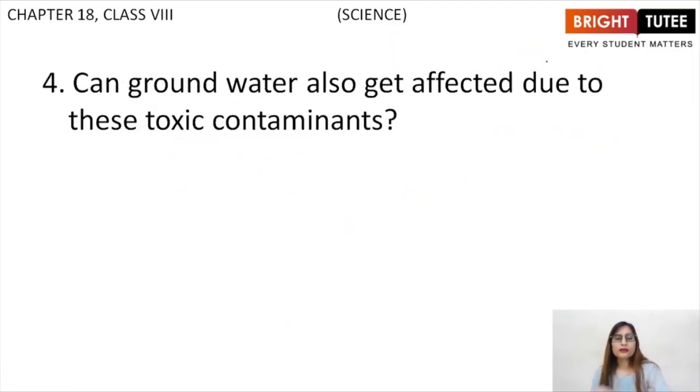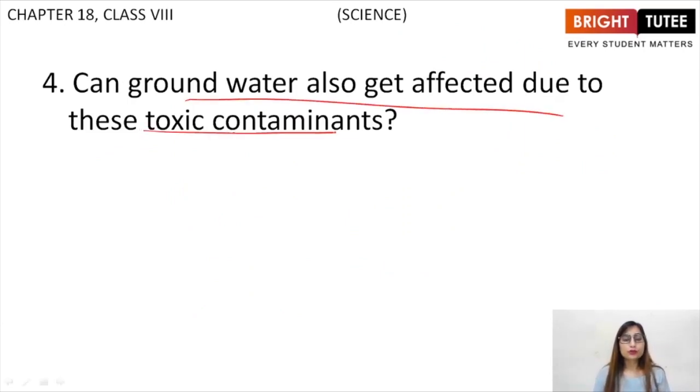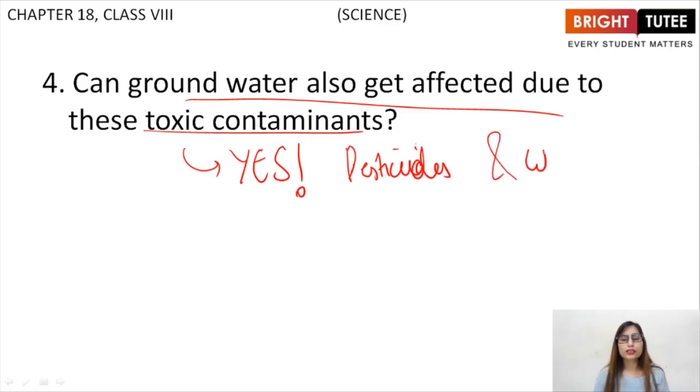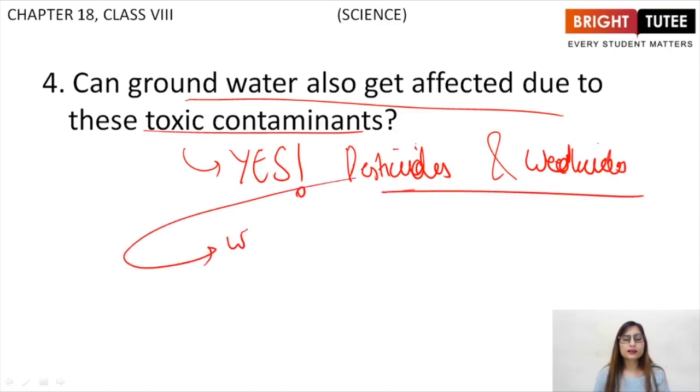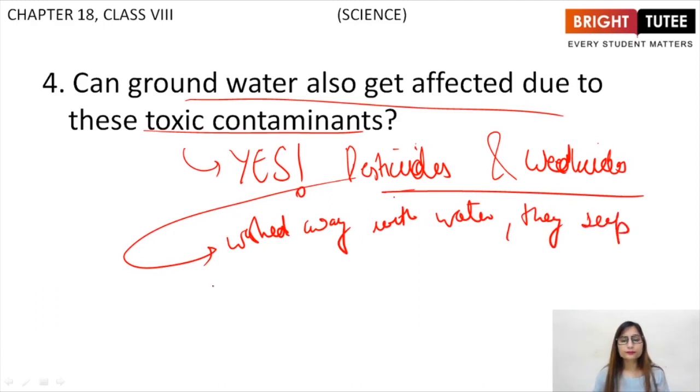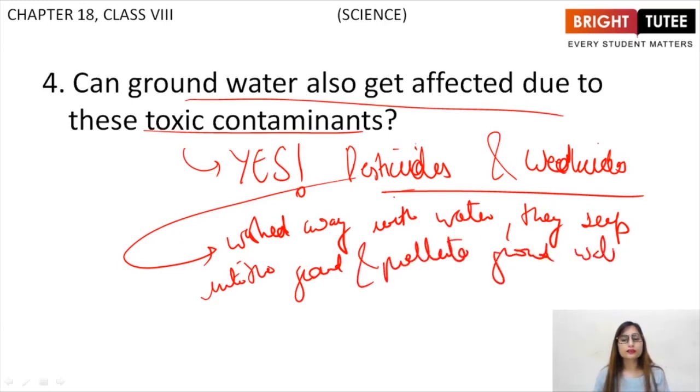Alright. Next question. Can groundwater also get affected due to toxic contaminants? Answer is yes. Here you have to talk about pesticides and weedicides, right? So what about them? These pesticides and weedicides are washed away with water. They seep into the ground and pollute groundwater, right? This is how groundwater is also polluted.